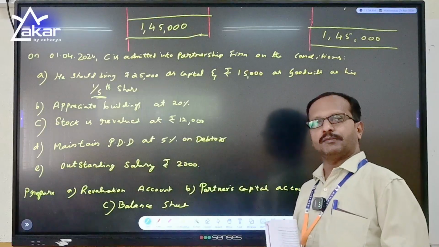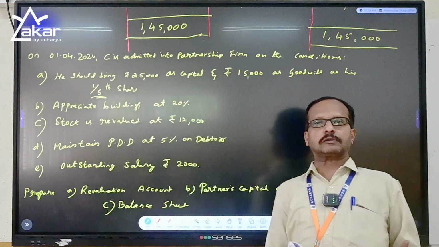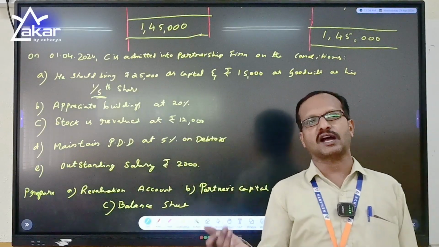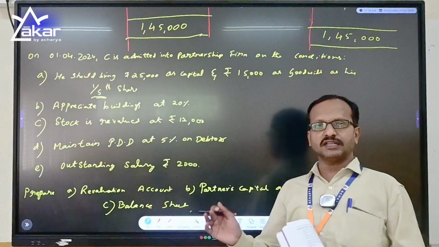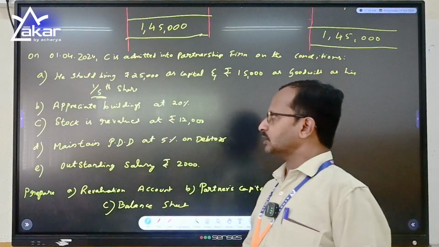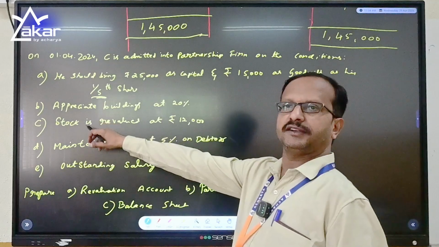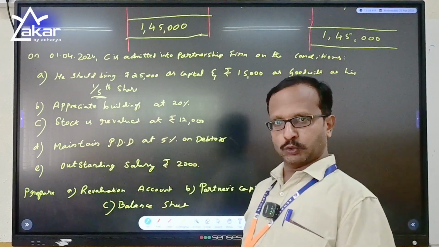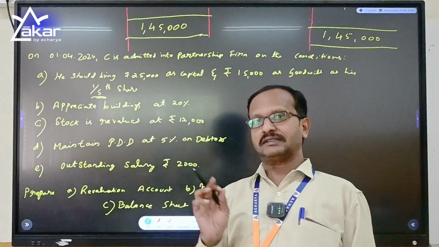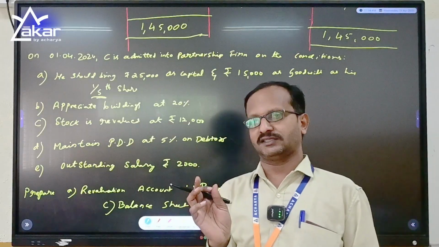Usually when a partner is coming to the business, the partnership firm of the old partners will revalue the assets and liabilities. So after the revaluation of the assets and liabilities, it was found that building was appreciated by 20% of their value. Please do remember that appreciation is always an income to us.